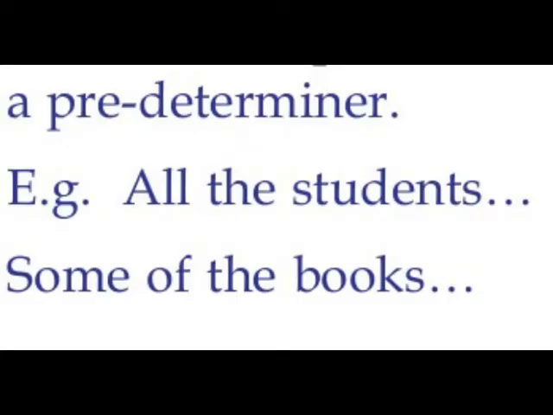Sometimes a quantifier can appear before a determiner, which shows the quantity. Okay, in that case, we call it a predeterminer. Some of the books. Which is the head noun? Books. Now, the is the determiner. Before that, we have used some, which indicates quantity. So, that is called the predeterminer. Okay.